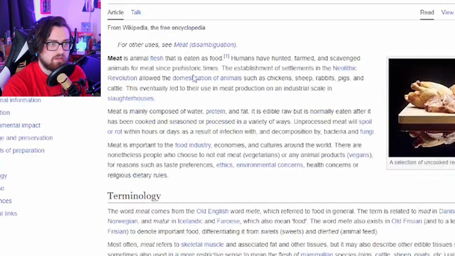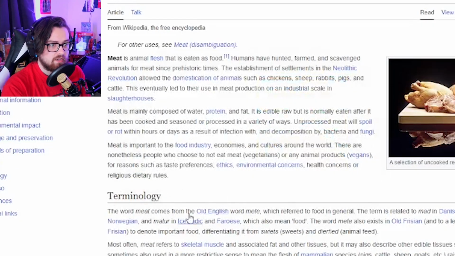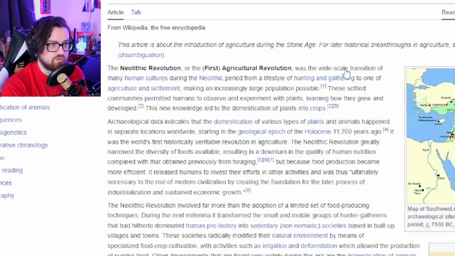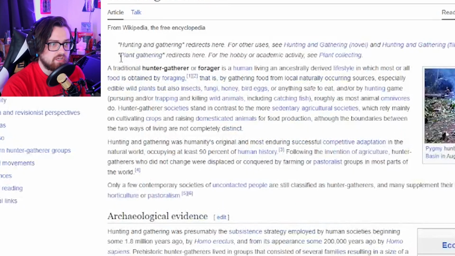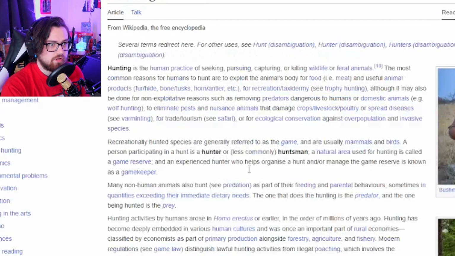Okay. The establishment of settlements in the Neolithic Revolution. Neolithic Revolution would have a lot of arrowhead talk. Skeletal muscle. Mammalism. We are going to go into the Neolithic Revolution. The first agricultural revolution. Hunting and gathering. Okay. Here's hunting and gathering. Where are we going to get to? Human living, lifestyle... Food by foraging. Hunting. Here we go. Here we go.